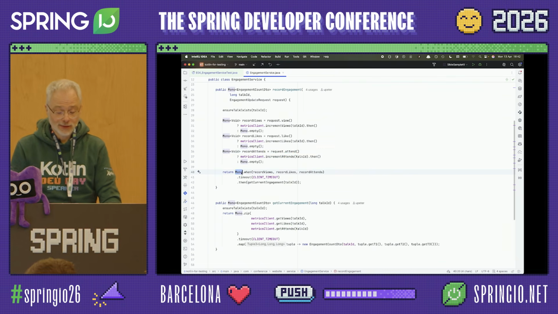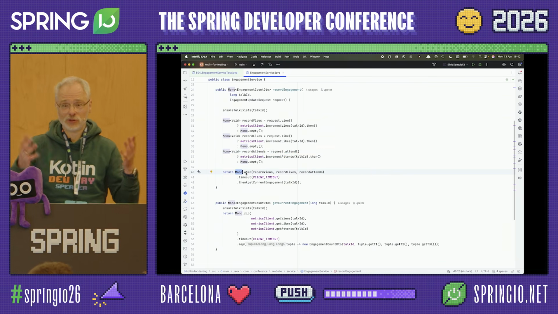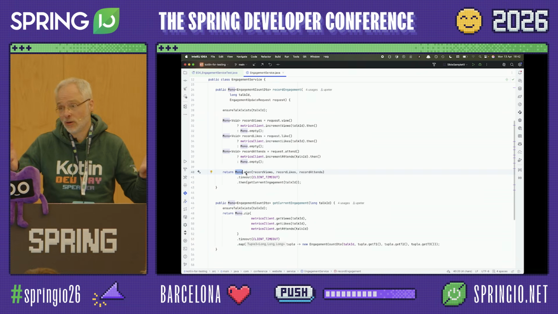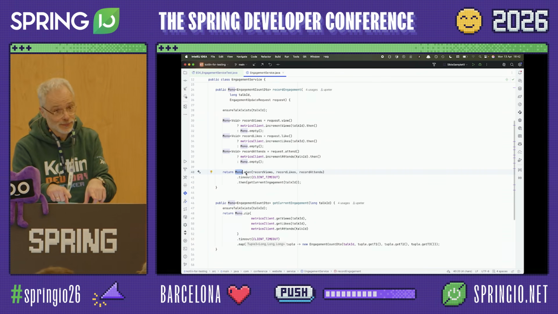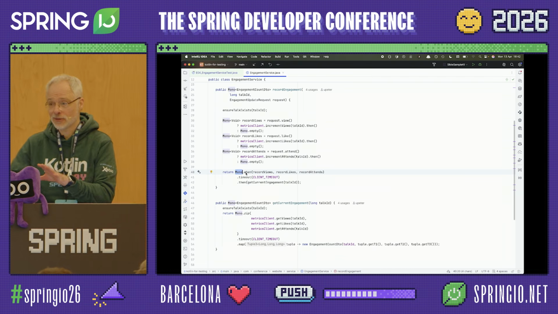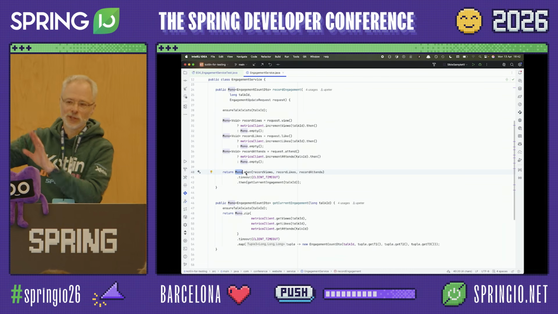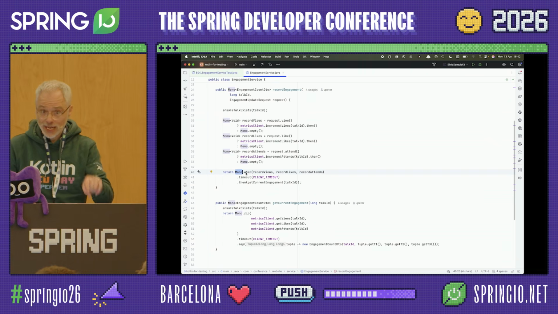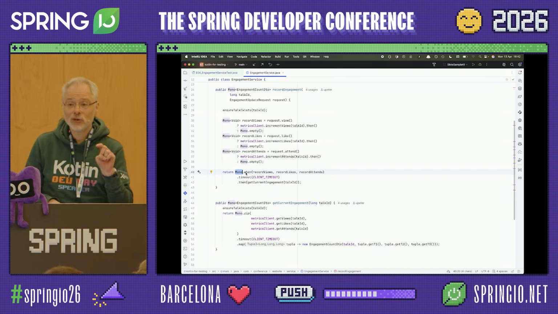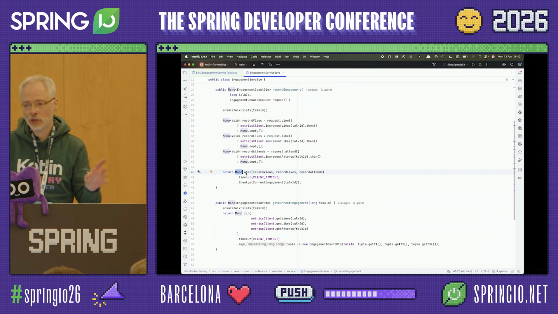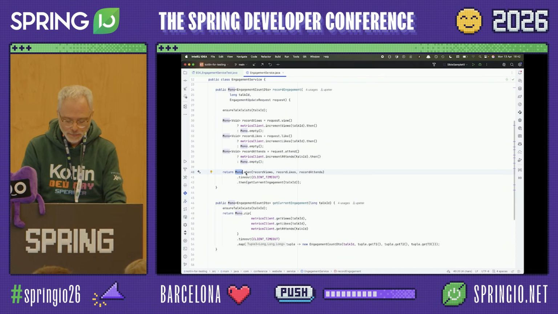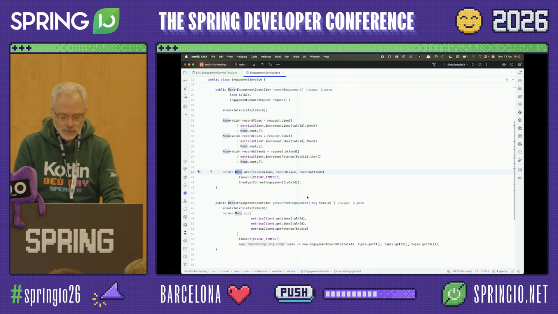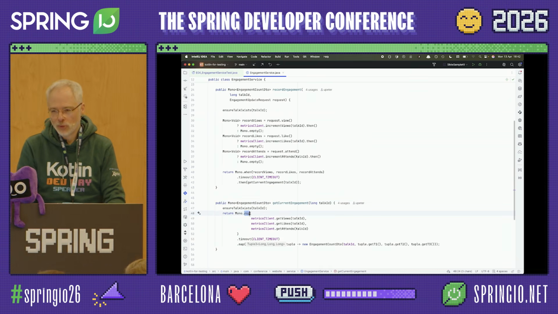In order to do that, we need to take refuge in reactive building blocks, monos. That's the only thing you have right now in Java. Virtual threads won't solve this problem. There's no parallelism in virtual threads yet. Structured concurrency, maybe years from now, it can be done. But today, this is the only way in Java you can execute stuff in parallel. You could use your CompletableFuture, but the complexity involved with it is more or less the same.